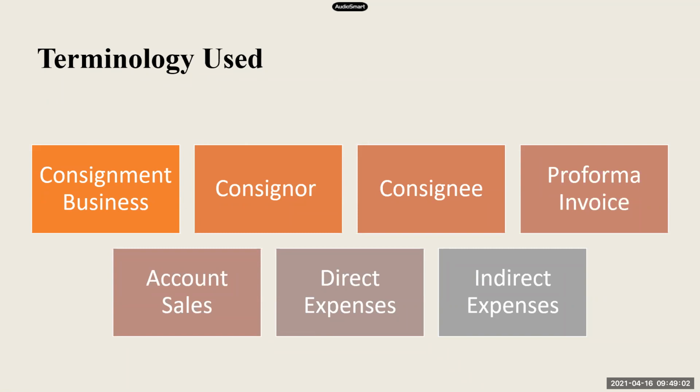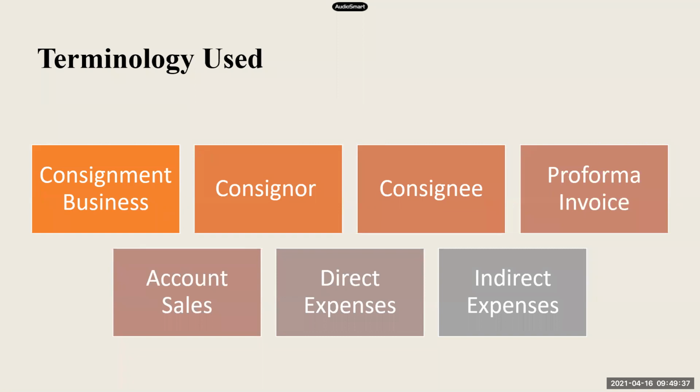Out of these seven, the first three I know everyone is understanding. Yes, ma'am. We know the first three terms, right? So can anyone tell me what is consignment business? Quickly, anyone? Can you define a consignment business? Ma'am, when the owner or the principal gives the goods to the agent to sell it, and in return he pays commission to him, that is called the consignment business.